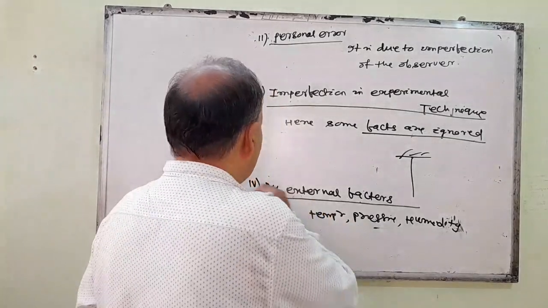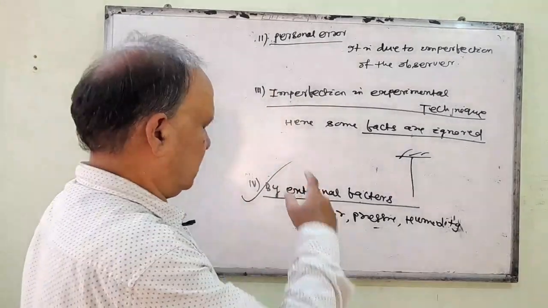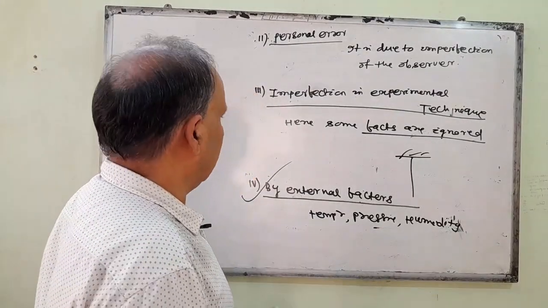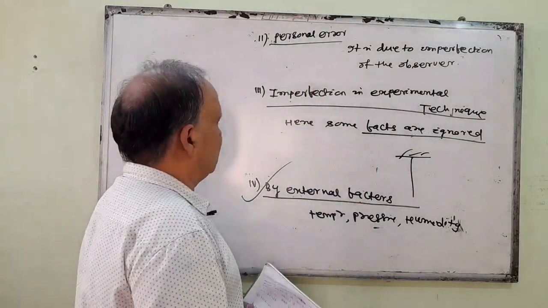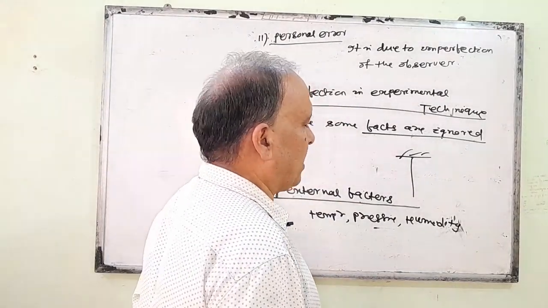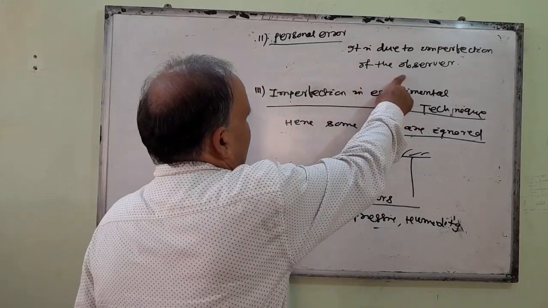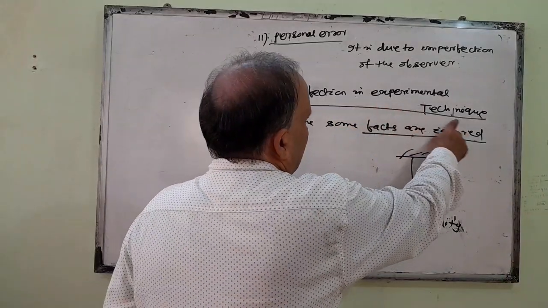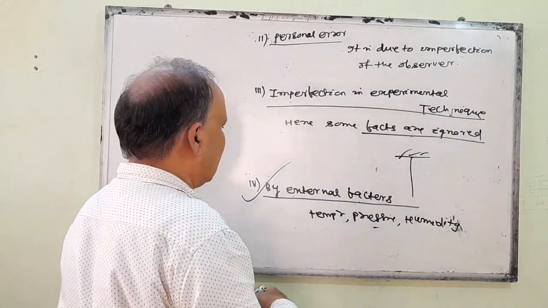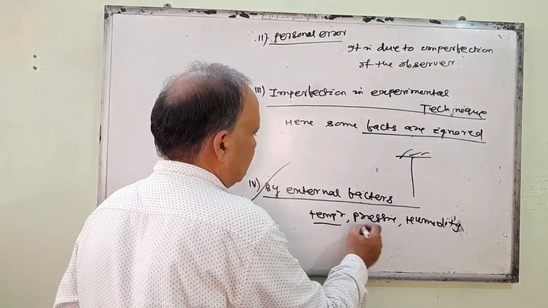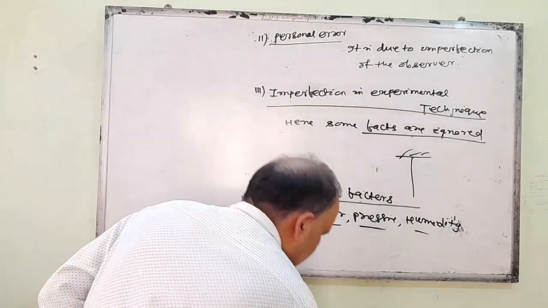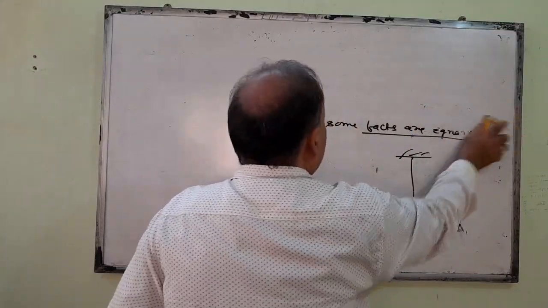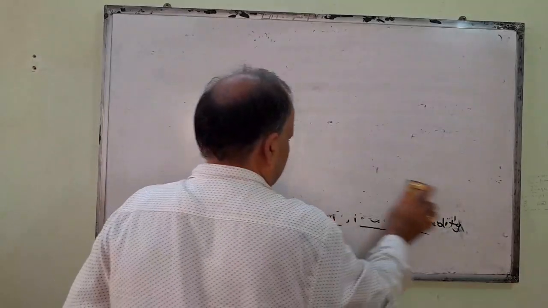This external factor also affects the measurement of certain materials. So you see, your systematic error: first one is your instrumental error, second one is your personal error, due to a person, third one is imperfection of experimental technique by ignoring certain facts, and fourth there are external factors like temperature, pressure, humidity. This is your systematic error, and this error can be minimized or eradicated.